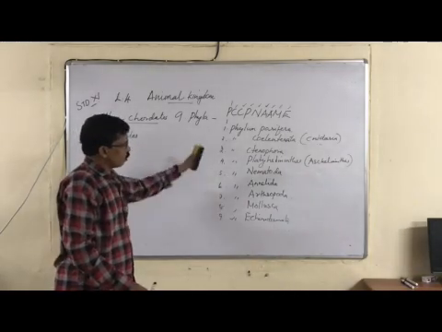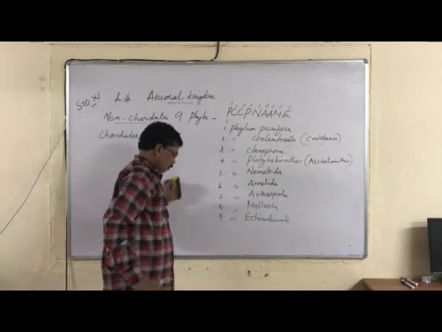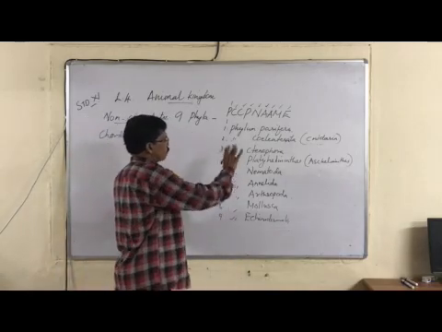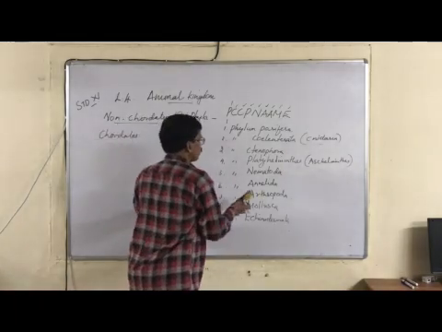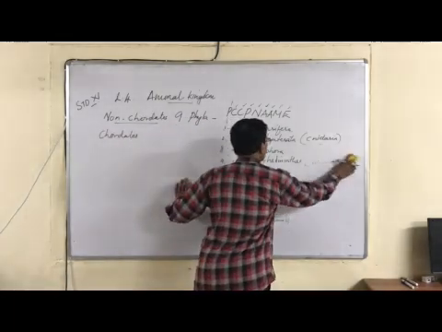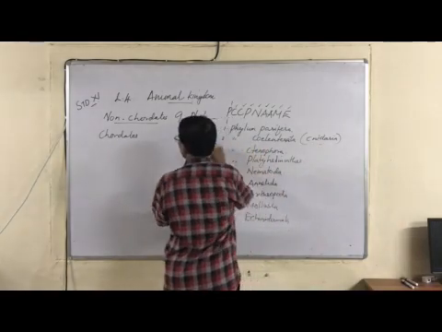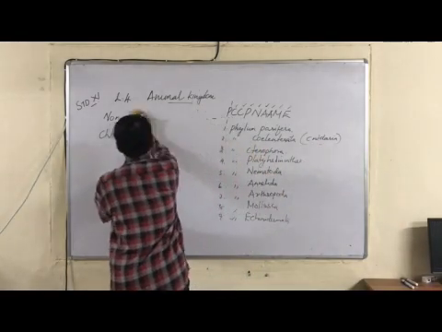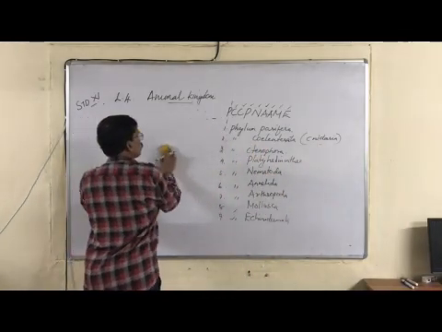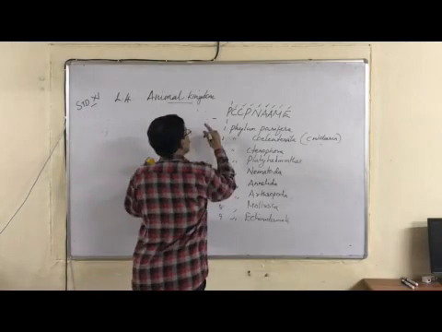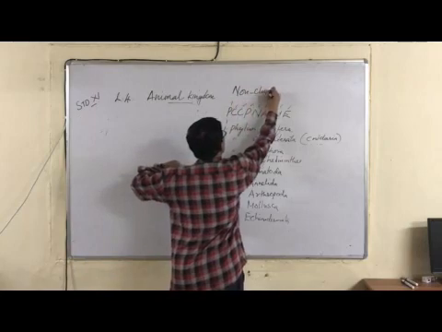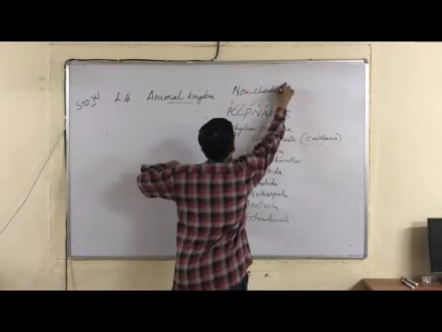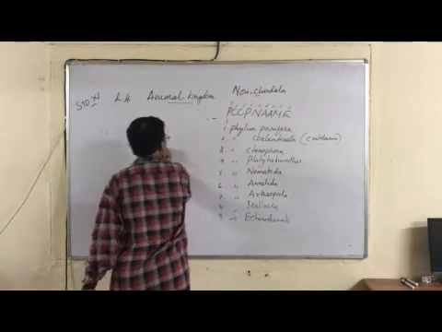We need not study all the examples and all the types of phyla now. We will study them slowly, one after another, one by one. So non-chordates are of 9 phyla. Let's study first the first phylum, phylum Porifera.